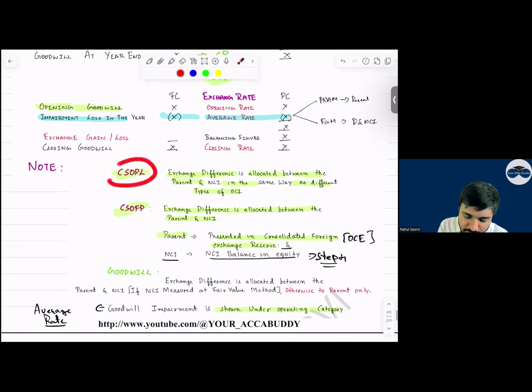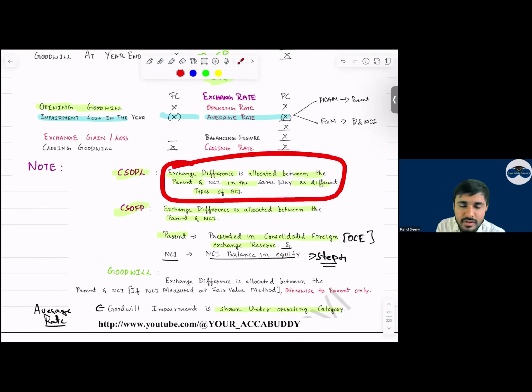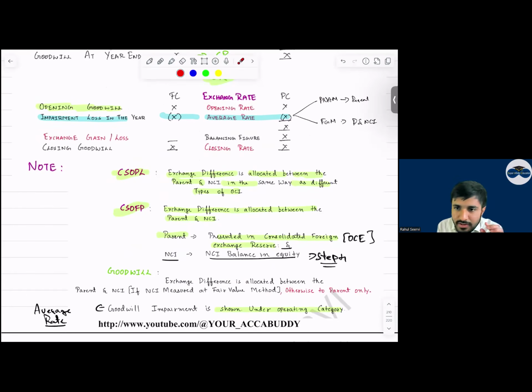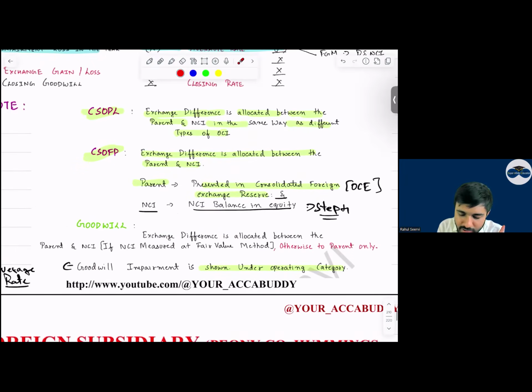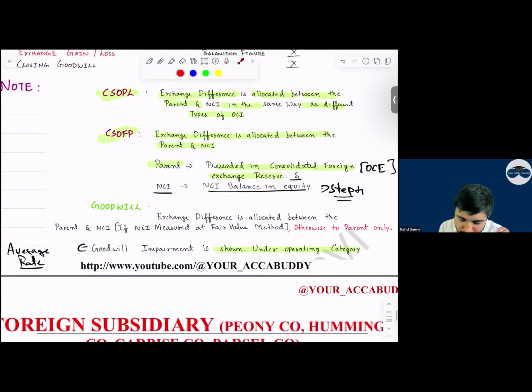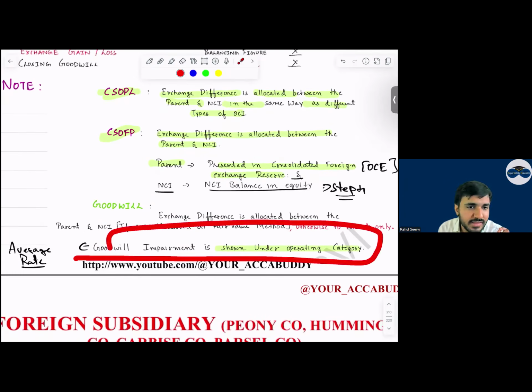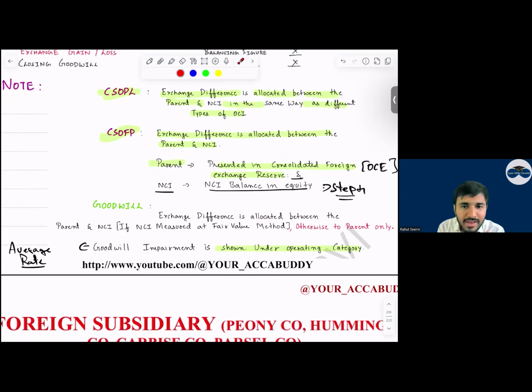In P&L we will recognize this exchange gain or loss, everyone. In OCI we will recognize this translation loss, and this translation loss we will allocate to NCI and parent as we do for other things also. Profit attributable, total comprehensive income attributable, same way. Then in the balance sheet, for parent, we create a separate translation reserve. And for NCI, we recognize in step number 4. Then see, goodwill impairment is shown under the operating category at the average rate. And then in the balance sheet, we have to allocate it simply.